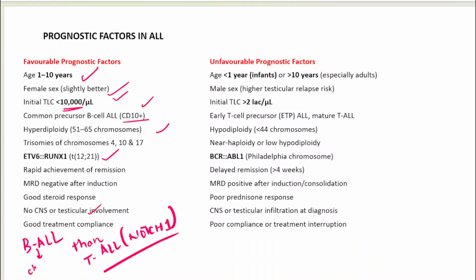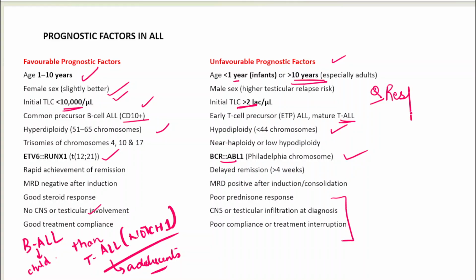And B-ALL occurs in children, mostly in the less than 3 to 4 years age group, while T-ALL is present in adolescents and hence carries a poorer prognosis. Unfavorable prognosis is when it is happening in more than 10 years of age or less than 1 year. Count is quite high. T-ALL carries an unfavorable prognosis, with hypodiploidy, Philadelphia BCR-ABL1 chromosome that we had spoken about, or any kind of poor response to therapy. One question, if I remember, had come: which of the following is a good prognostic factor or the best prognostic factor, and the answer was response to therapy.